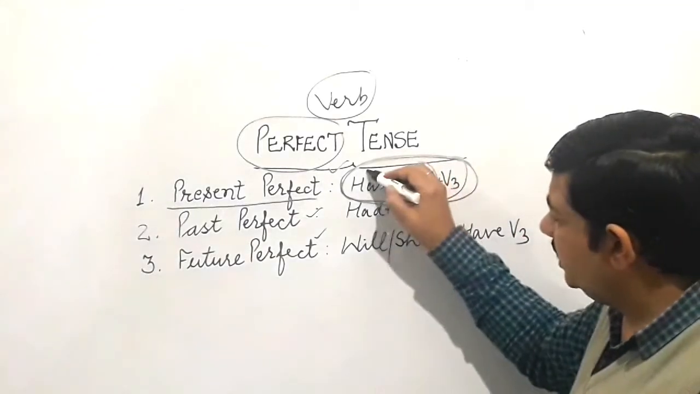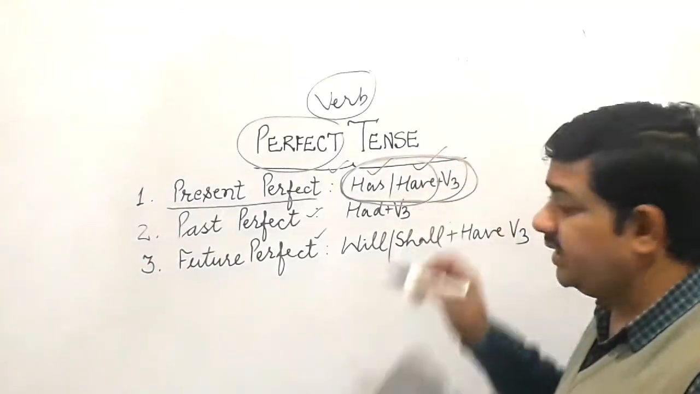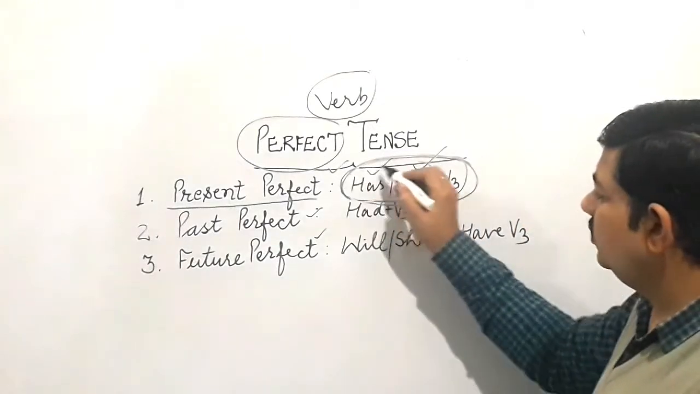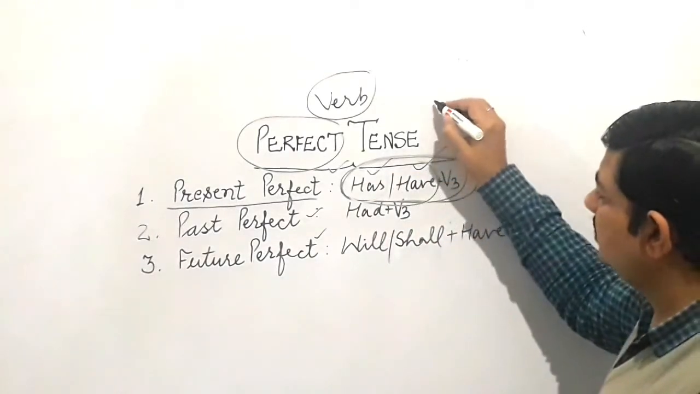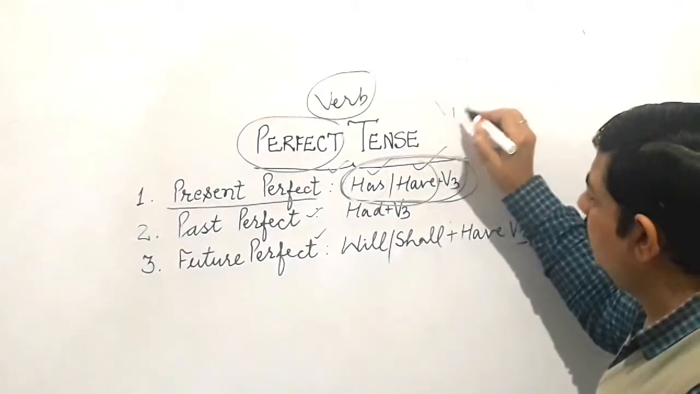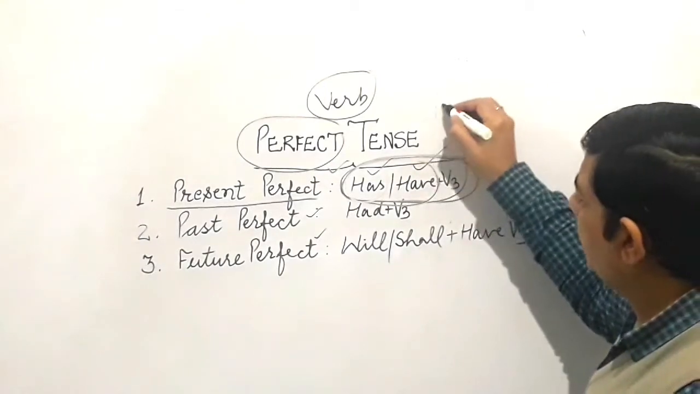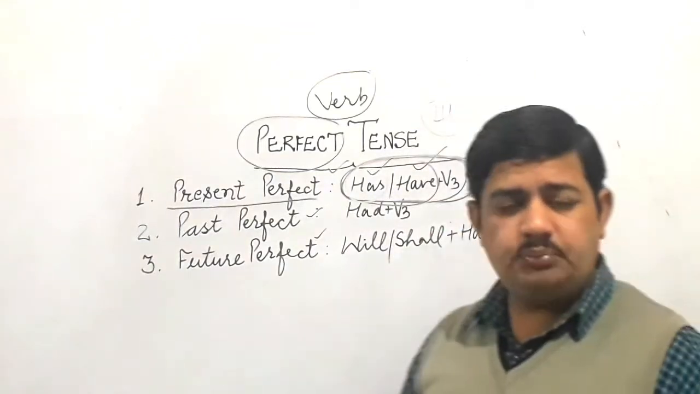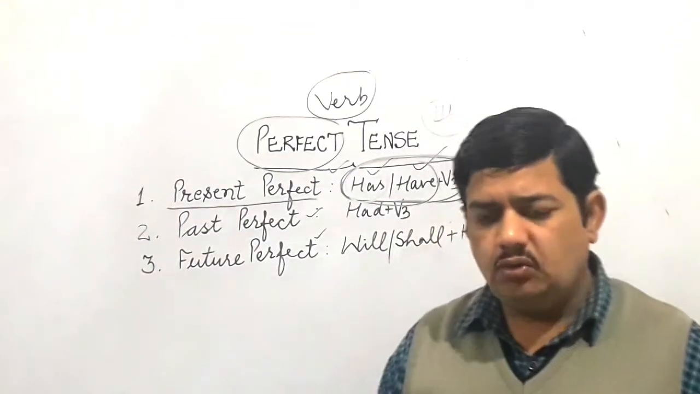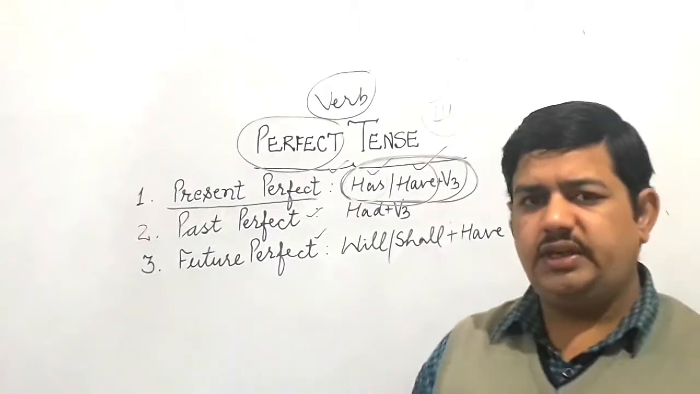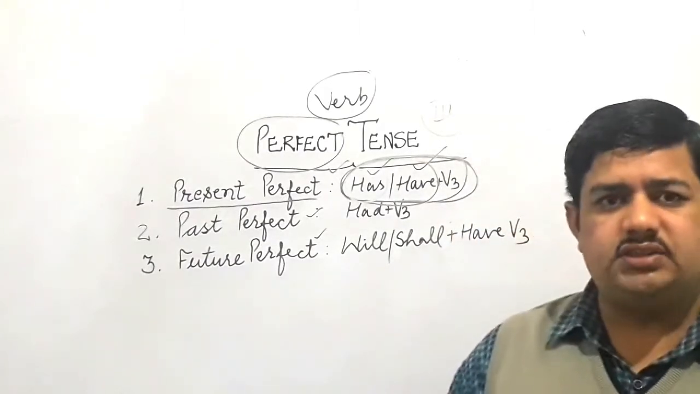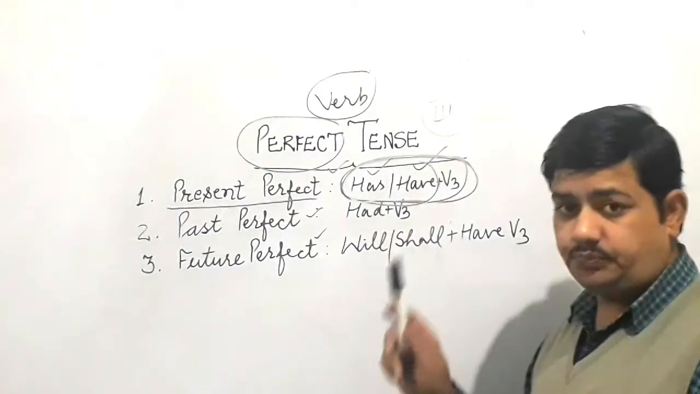See, now the question is, where do we use has and have? Very simple. When you have to use has, you should look for a subject which is third person singular number, like Mohan, Sohan, he, she, it. So when you talk about third person singular number as subject, there we use has.